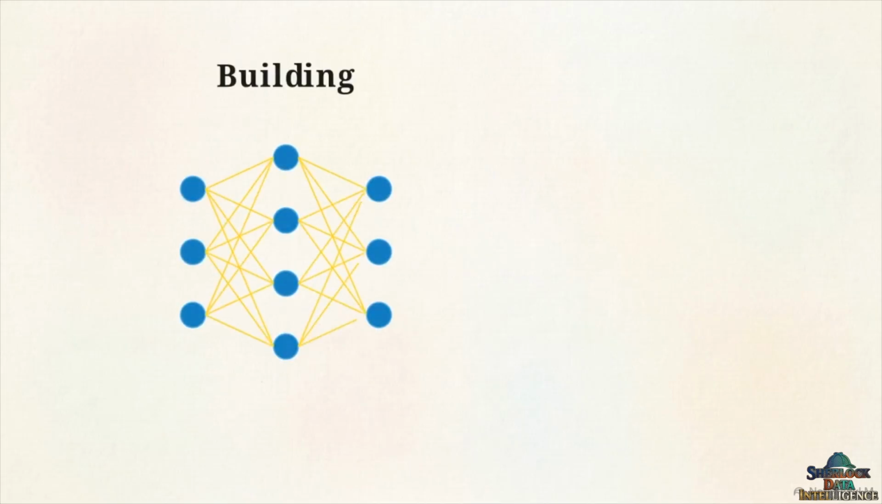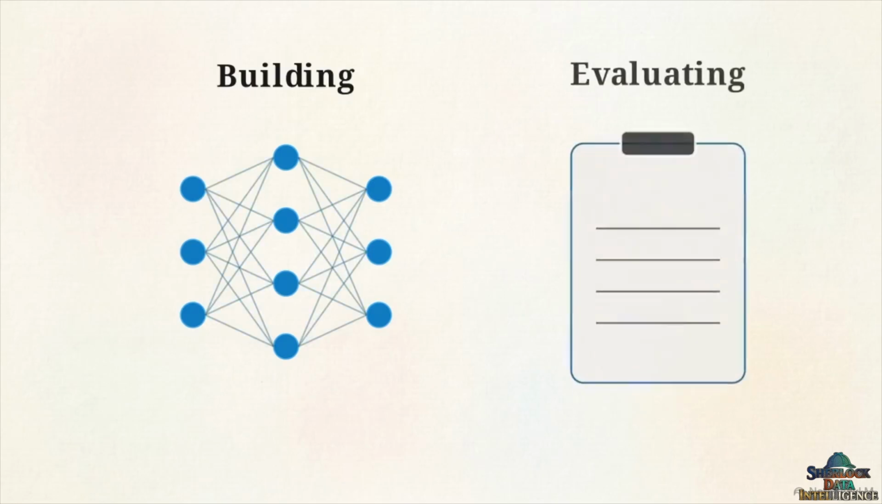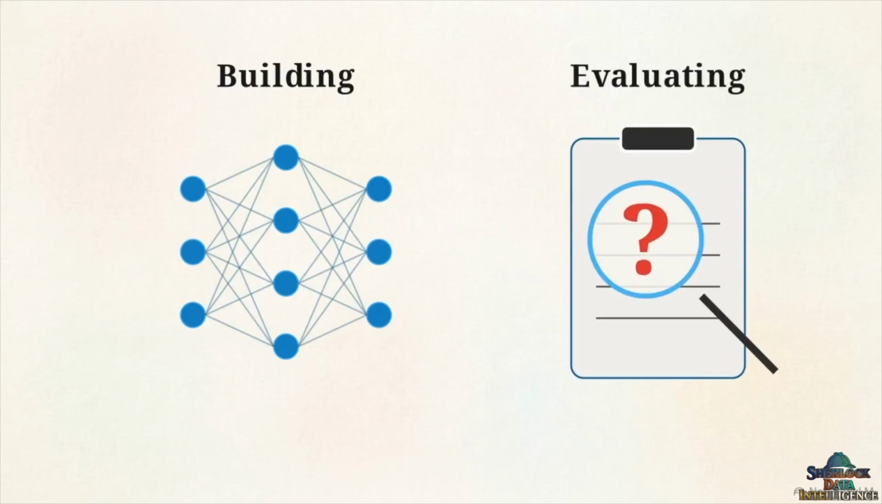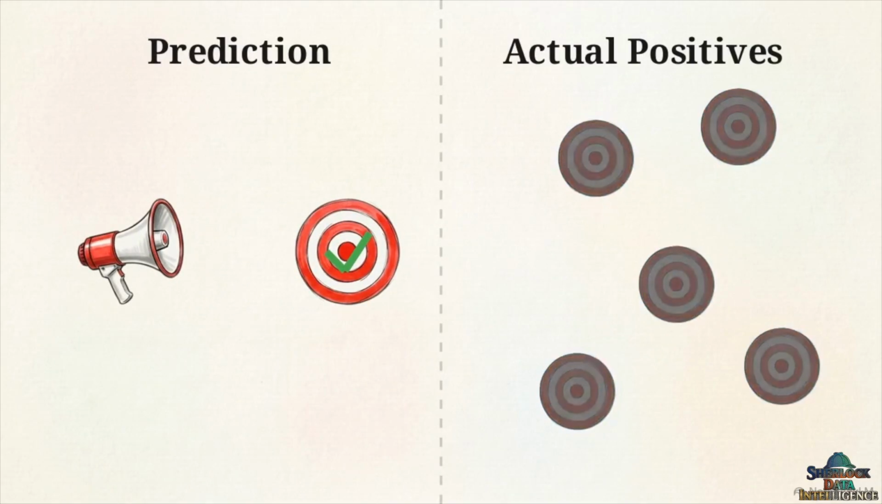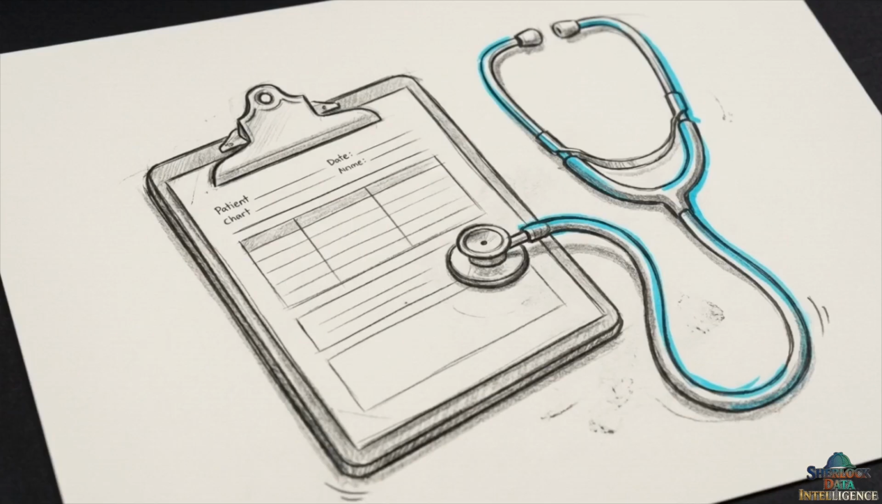Building an AI model is only half the battle. Evaluating it is where things get tricky. We have to know the difference between how often the model is right when it speaks up versus how much of the target it completely missed. Let's set up a scenario.